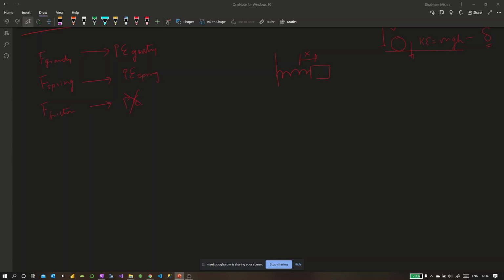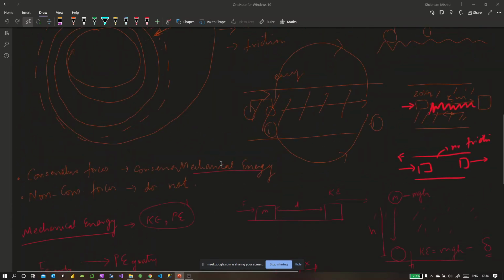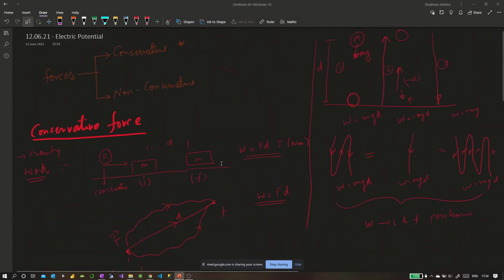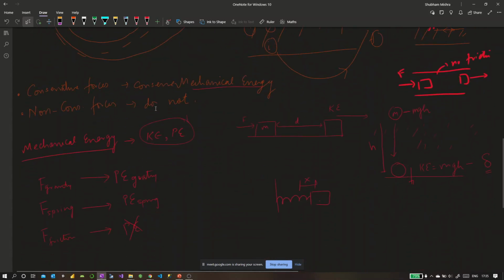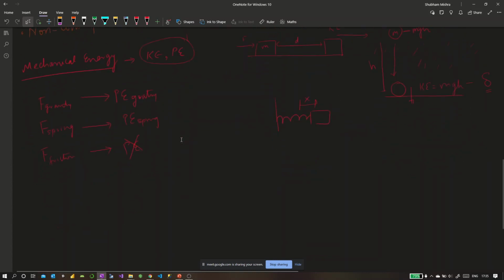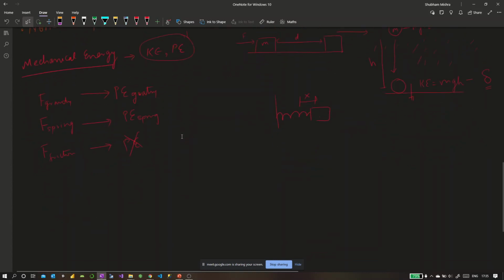And when we are talking about electric potential, you can infer what kind of force the electrostatic force would be. Would it be conservative or non-conservative? You can take a guess. Exactly, and that's why we're talking about electric potential. If it was not conservative, there would be no concept of potentials. So when there is a conservative force field, only then there would be a concept of potential related to that conservative force field.